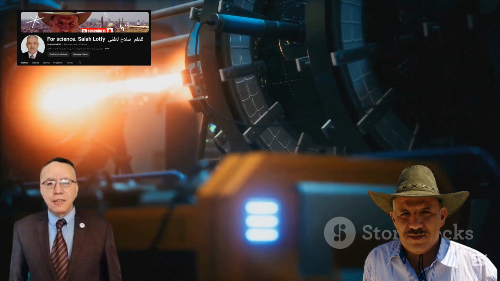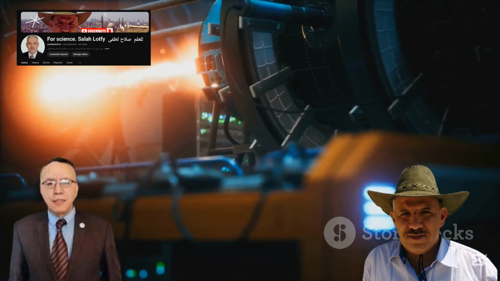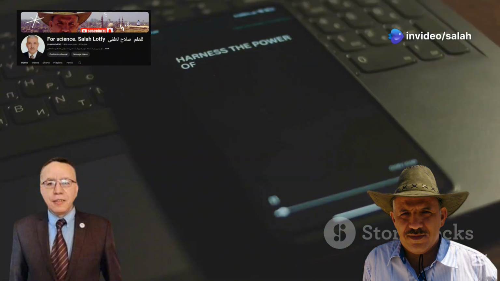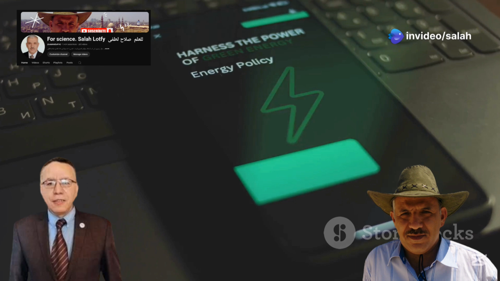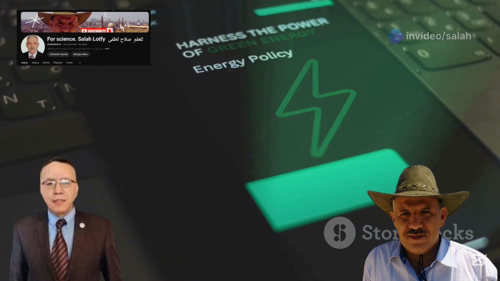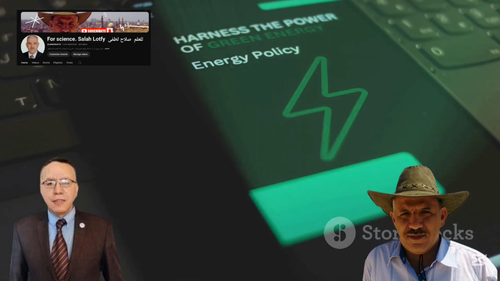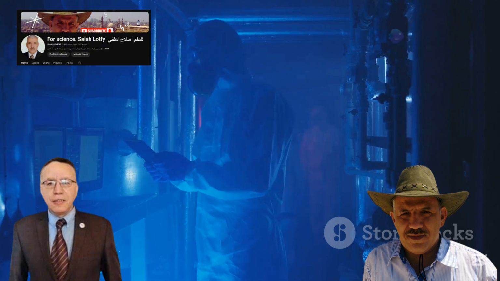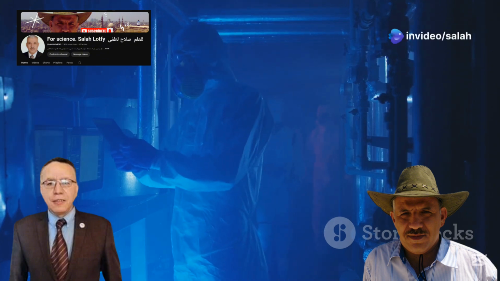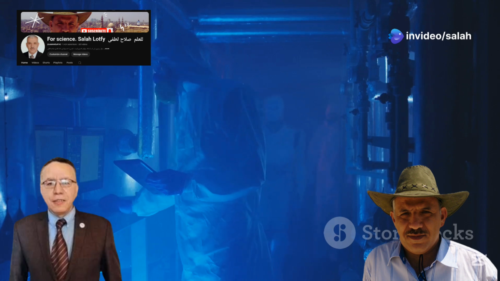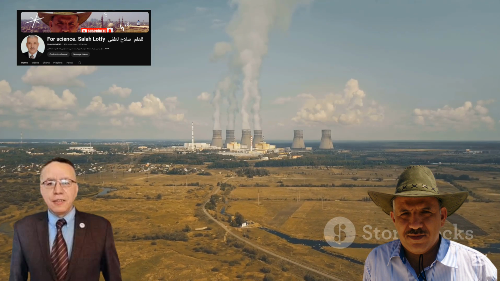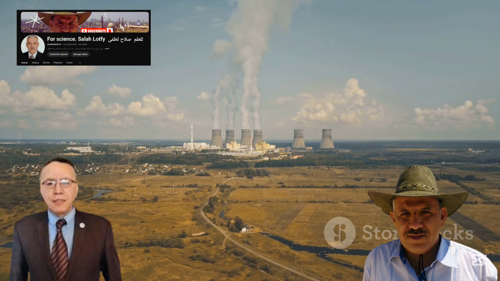Imagine a future where power plants generate clean energy through the fusion of hydrogen isotopes, readily available in seawater. This breakthrough would revolutionize energy production, providing a sustainable solution to the world's growing energy demands. While significant challenges remain in achieving practical fusion power, ongoing research and technological advancements bring us closer to this goal. The future of nuclear technology holds immense potential for addressing global challenges such as climate change and energy security.